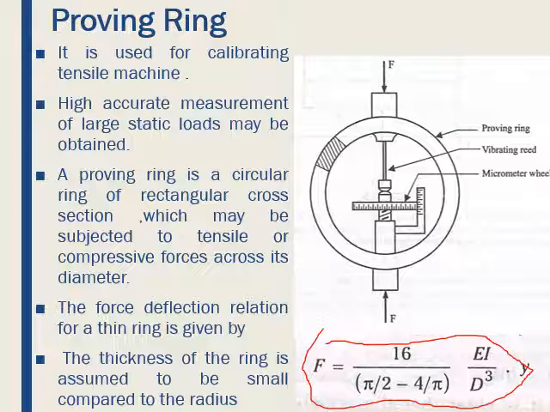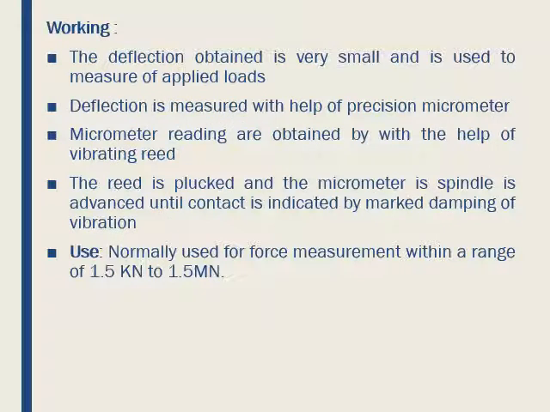Further, the equation is derived under the assumption that the thickness of the ring is small compared to the radius, and it is clear that the displacement is directly proportional to the force.